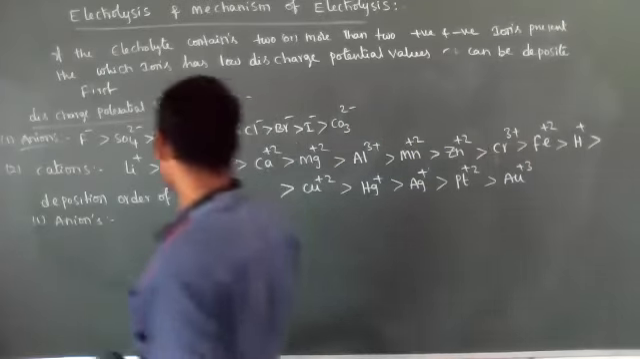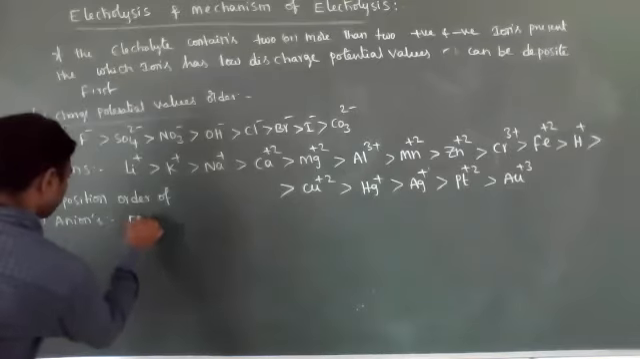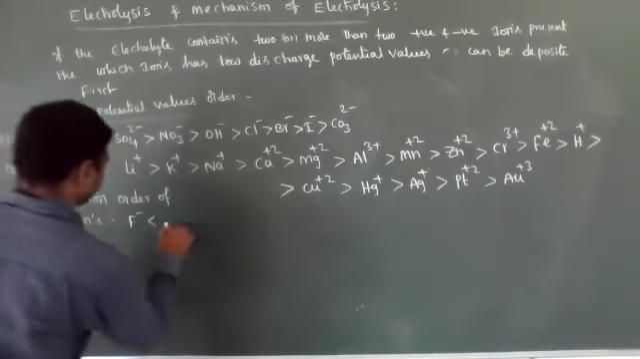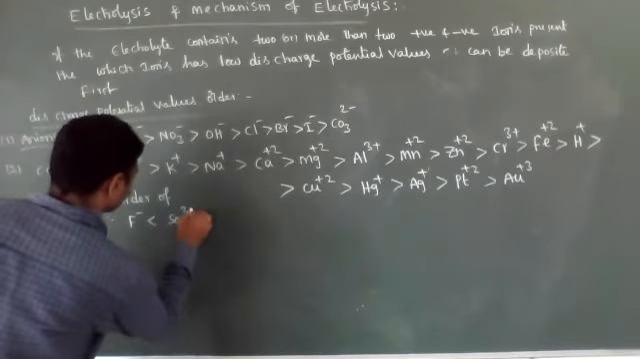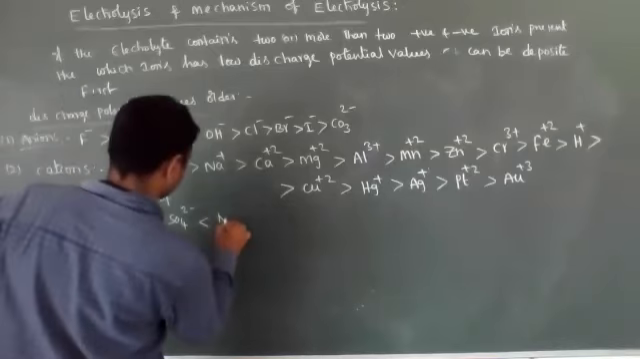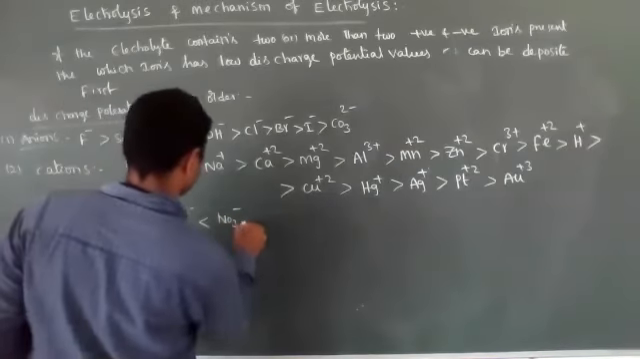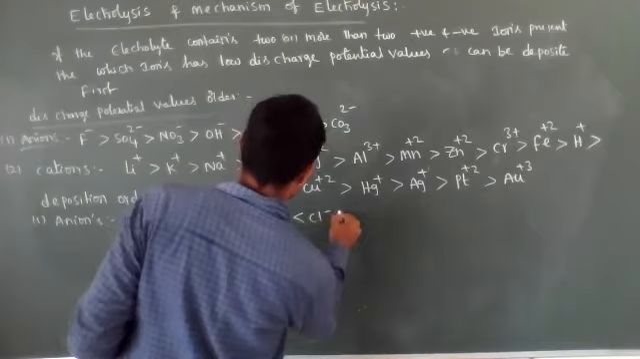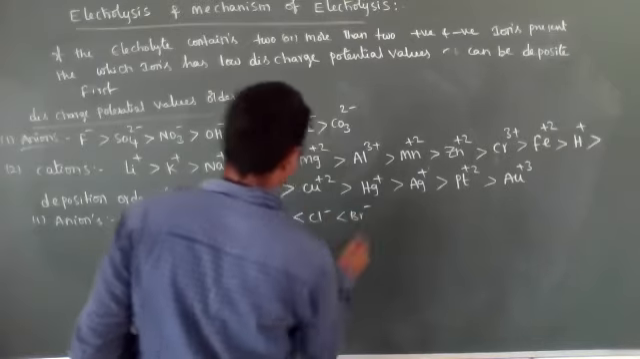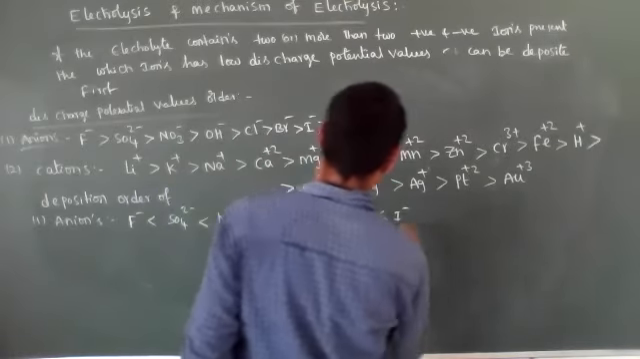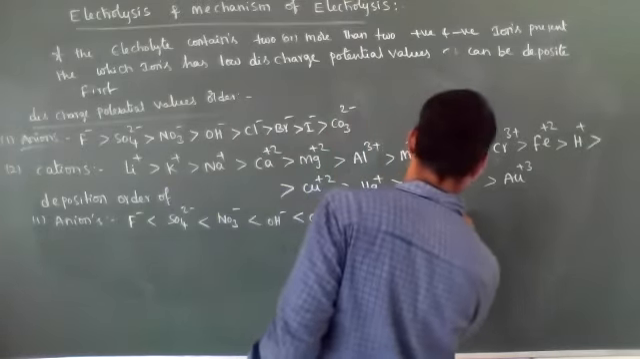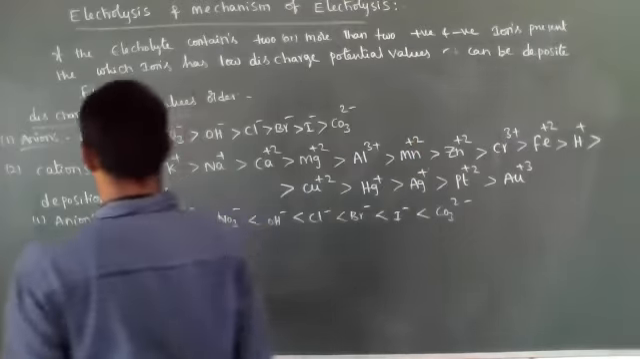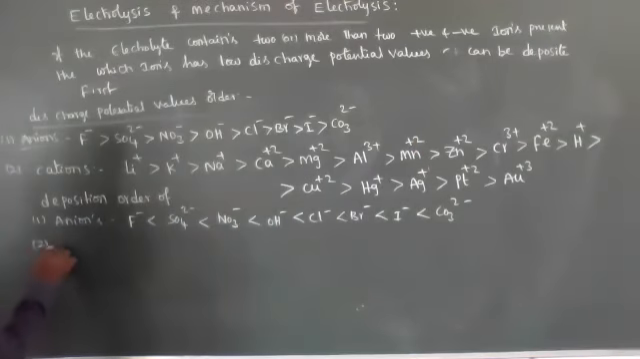Let's see anions. F minus, SO4 2 minus, and then NO3 minus, and then OH minus, and then Cl minus, and then Br minus, and then I minus, and then CO3 2 minus. And the deposition order for cations.